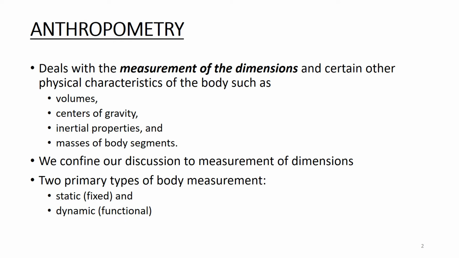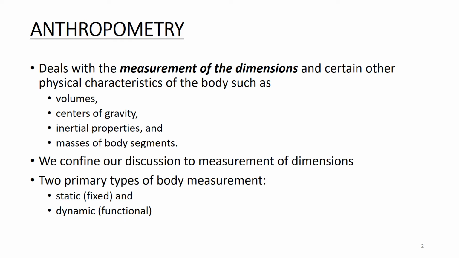These dimensions can mainly be classified into two, that is static dimension and dynamic dimension. Static, as you already know, means fixed, and dynamic is functional. So static measurements will be taken when the body is at rest or not in any motion, and dynamic means the measurement of the body dimensions when we are doing some work or any functions or any activities. That is why it is also called functional body measurement or functional anthropometric data.